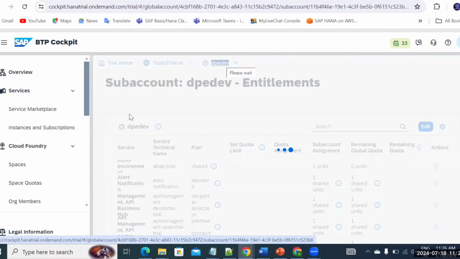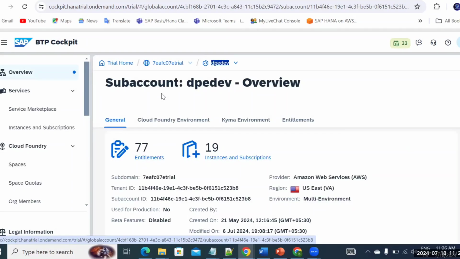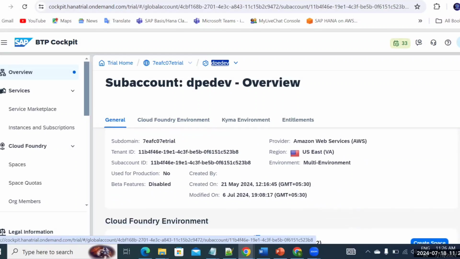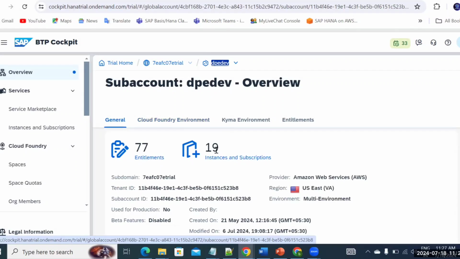And also I'll tell you how to create all these things, sub account, space, org, how to do the role assignment, everything using the BTP CLI. Also we'll discuss the Cloud Foundry runtime environment, how to connect to your CF CLI, and how to do the administration at the Cloud Foundry level. That also we are going to discuss. Okay, so on top of that,